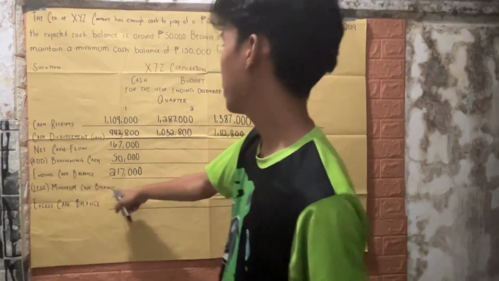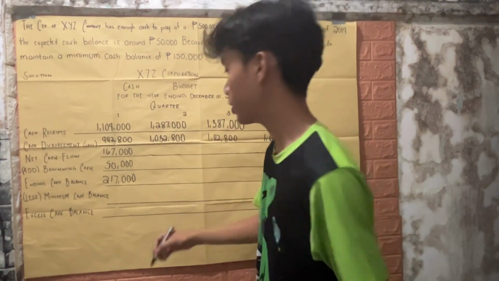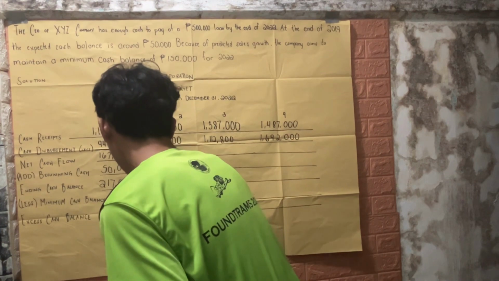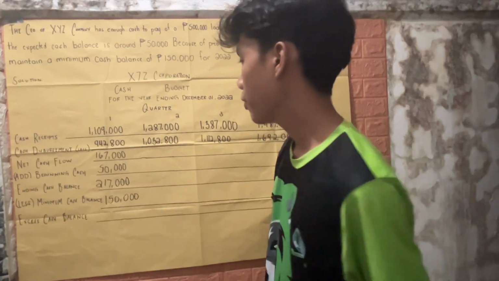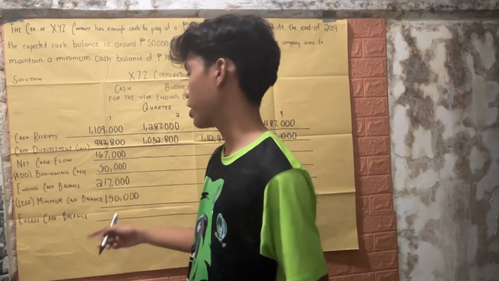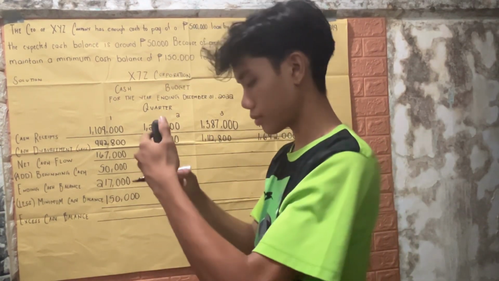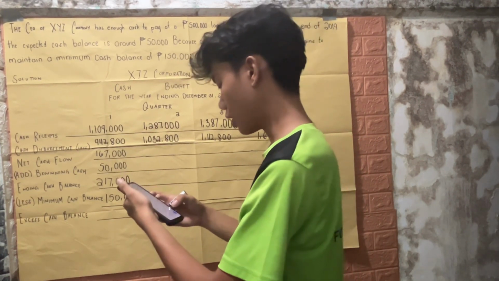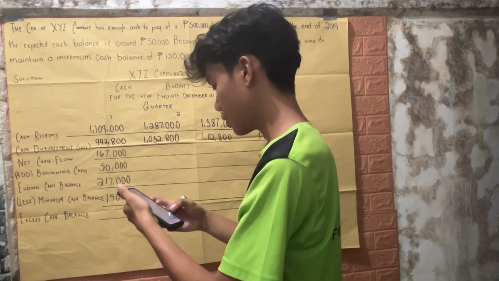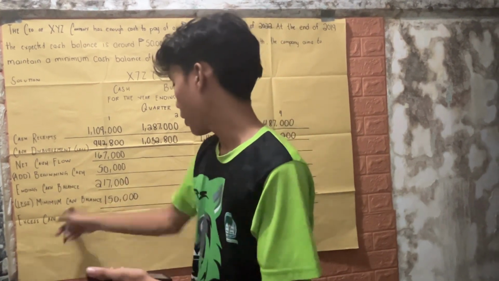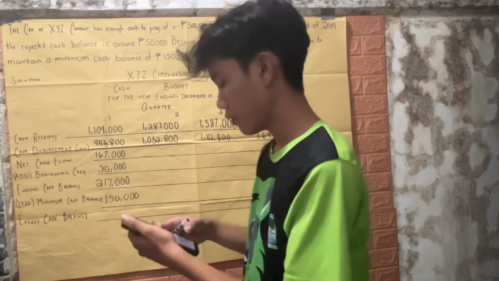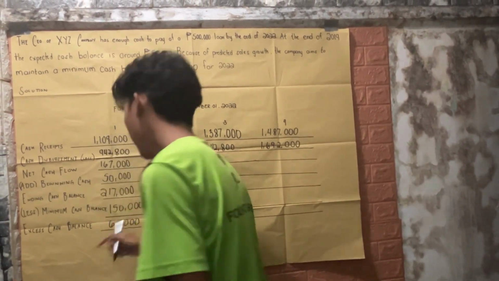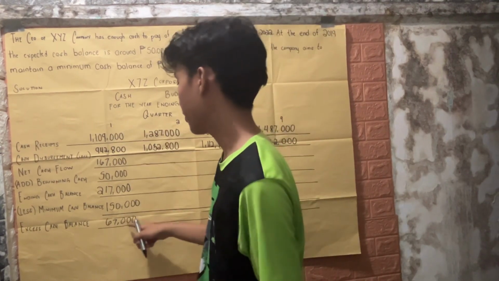Next is the minimum cash balance, which is 150,000 for each quarter. Next is the excess cash balance, which is ending cash balance minus minimum cash balance. So we have 217,000 minus 150,000, which is 67,000. So the excess cash balance for quarter 1 is 67,000.